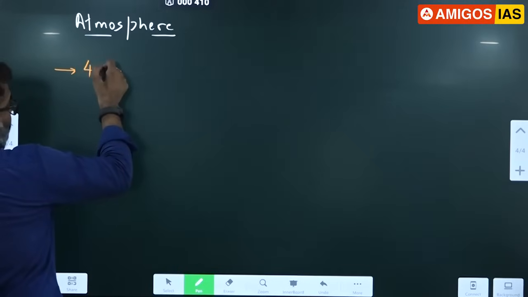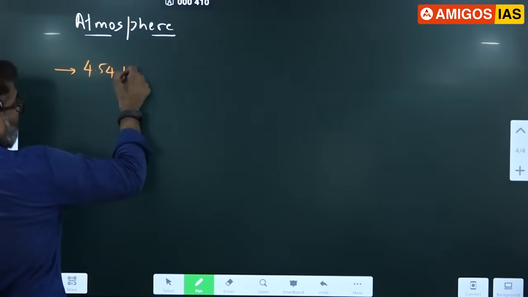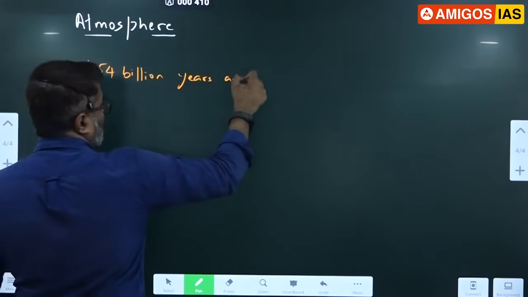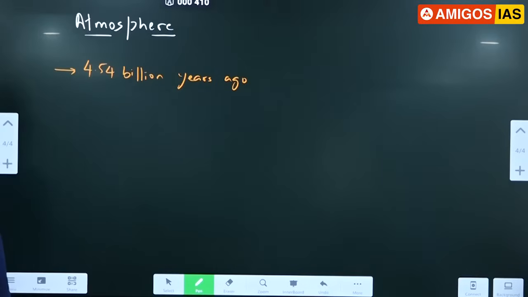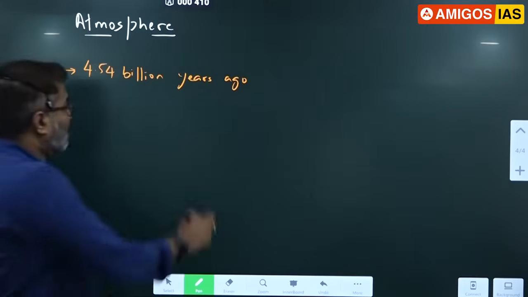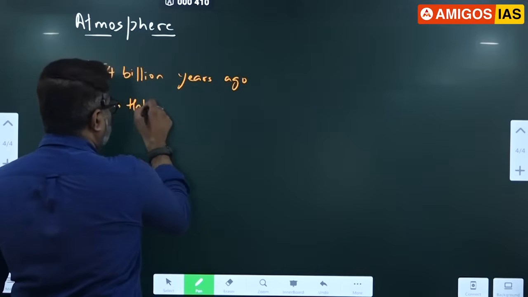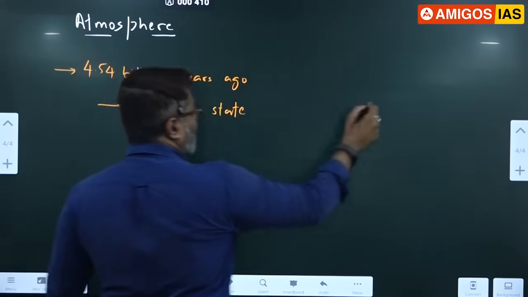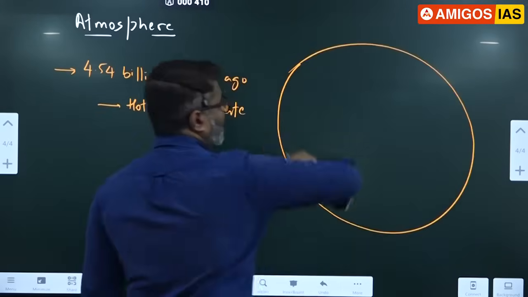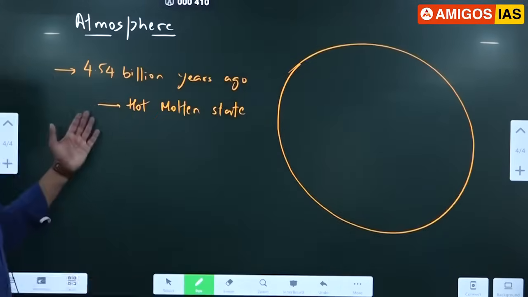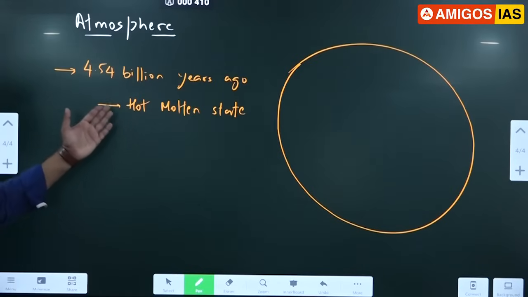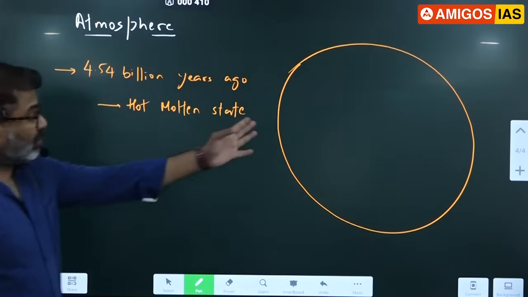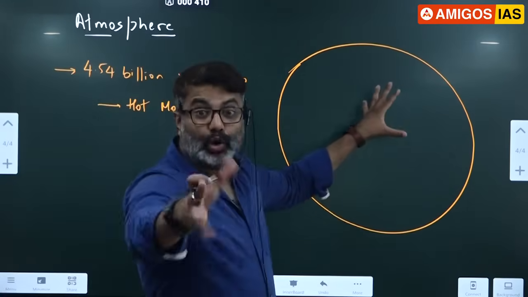Our planet Earth was formed around 4.54 billion years ago. When it was formed, it was in a hot molten state. The entire planet's temperature was very high. All the minerals were in molten form.